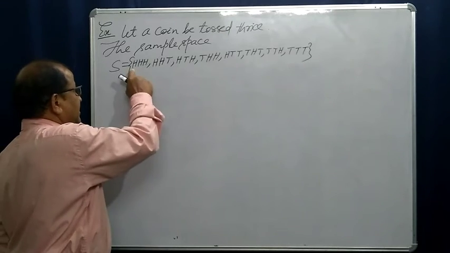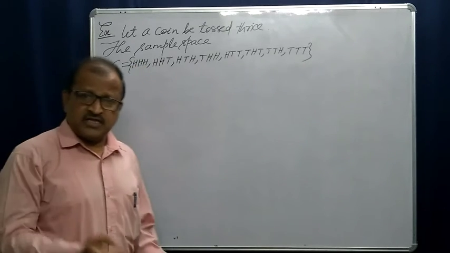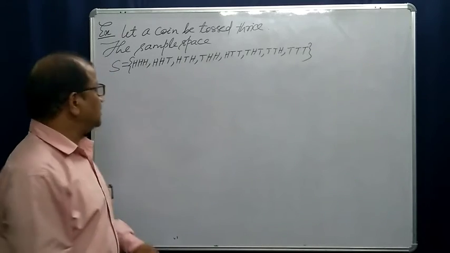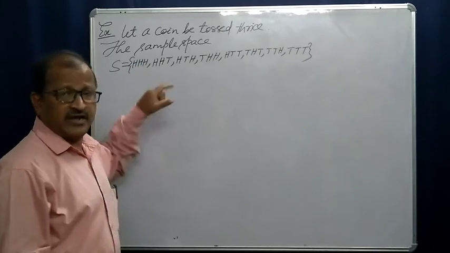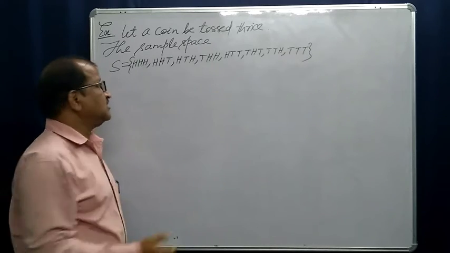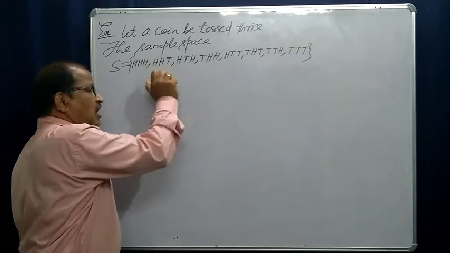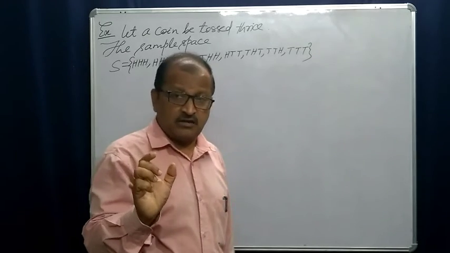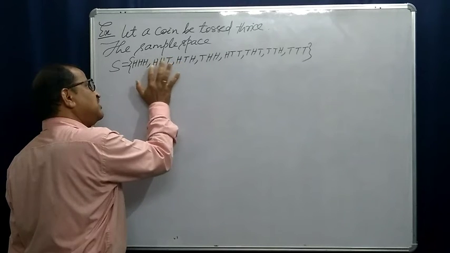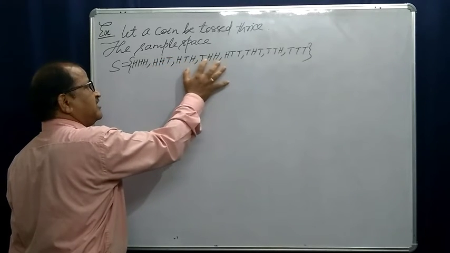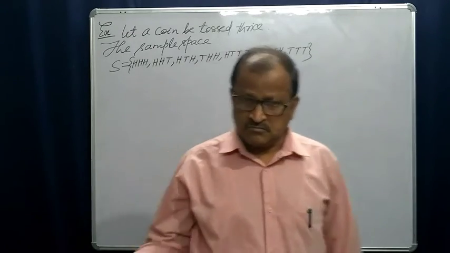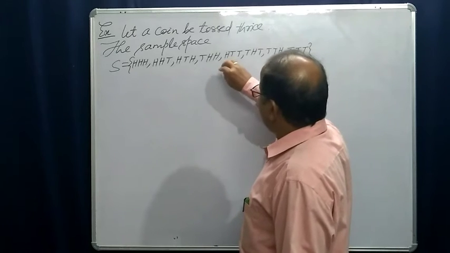First I have taken 3 heads. There is a chance that if you toss a coin thrice, head will occur every time. So what is the sample point? Head, head, head. And here, in the first 2 tosses you may get 2 heads, then tail. Now how will you get 2 heads and 1 tail? The last one make it tail, then move it to the left. Yes, it will be tail, then this. 3 cases, no any other chance. Then 1 head and 2 tails.